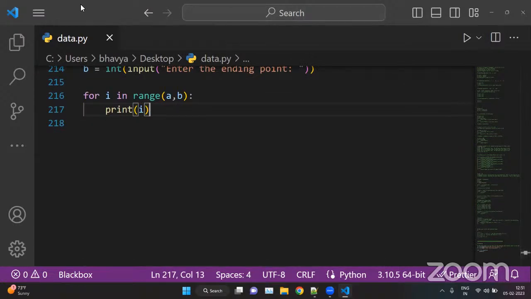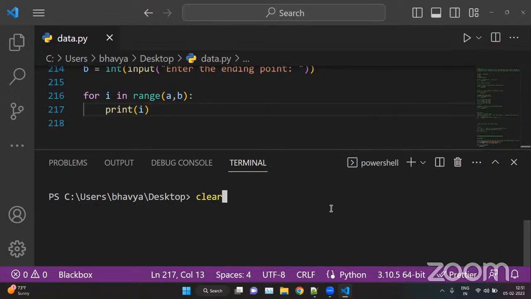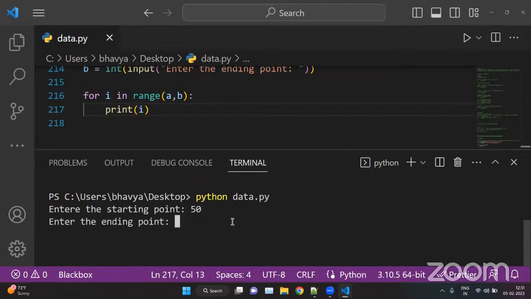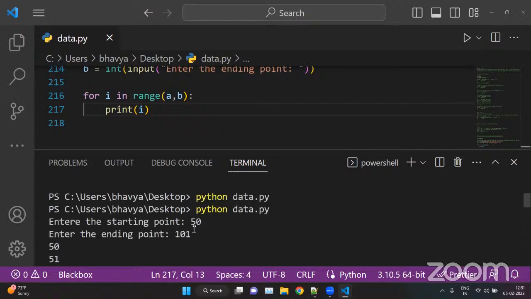Okay, so we can run this. Here it runs fine. Starting point, let's say 50. 50 is my starting point. Ending point, let's say 101, that is 100. So 50 to 100. You can check it out, we have the answer, starting from 50 and ending at 100.